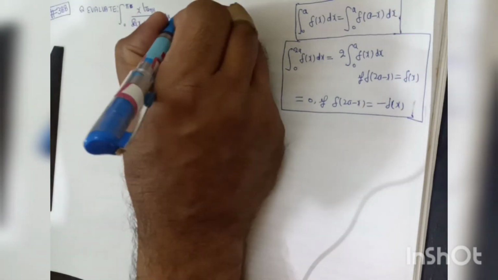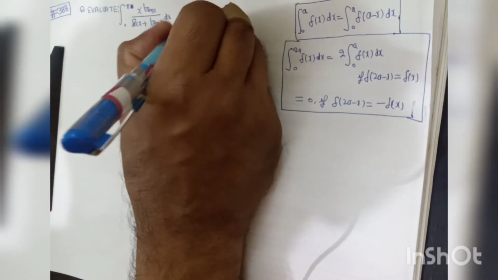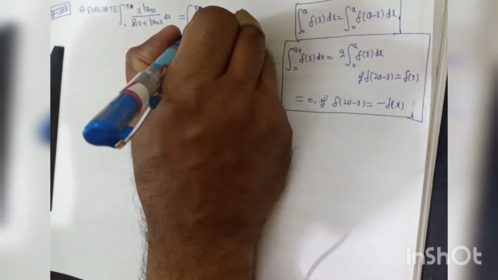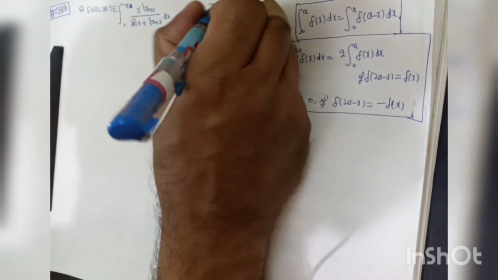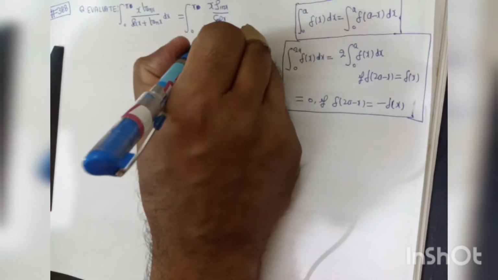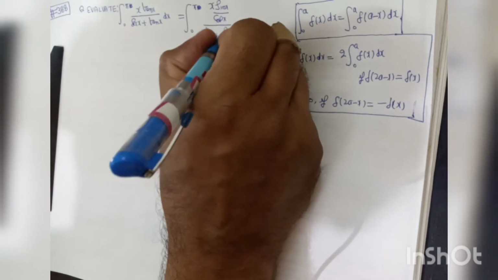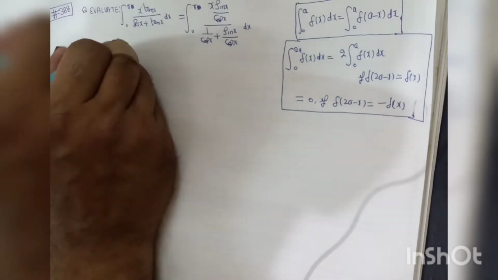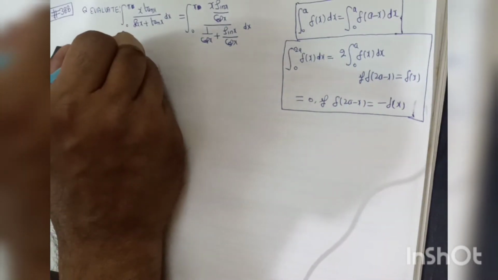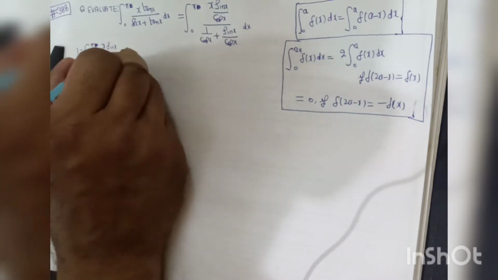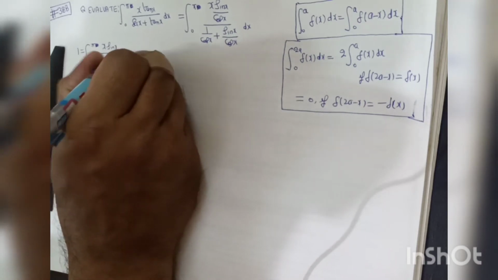So this can be written as integration with upper limit pi, lower limit 0, of x sin x divided by cos x plus 1 upon cos x plus sin x divided by cos x dx. So this may be written as I is equal to integration from 0 to pi of x sin x divided by 1 plus sin x dx.